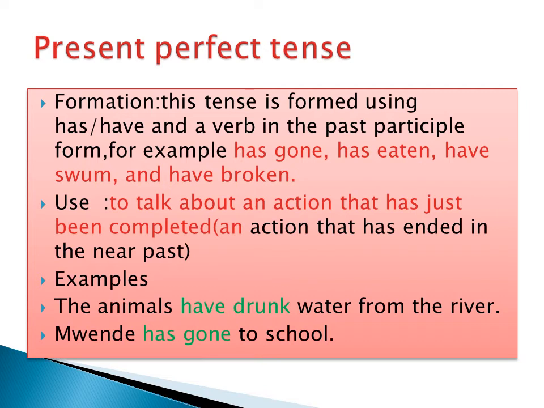Those are have drunk, drunk is a verb in the past participle, and gone, a verb in past participle. So present perfect tense, we use has and have with the verb in the past participle.